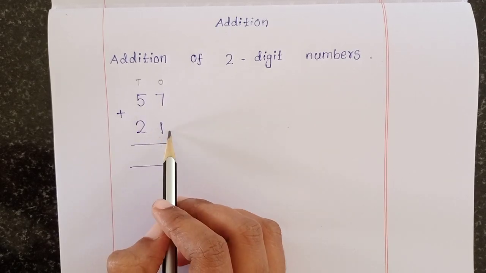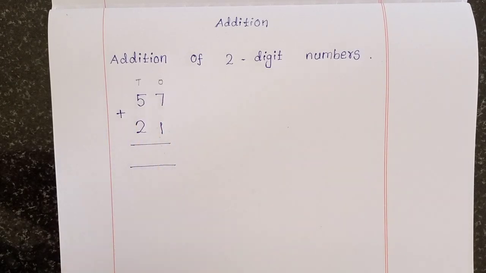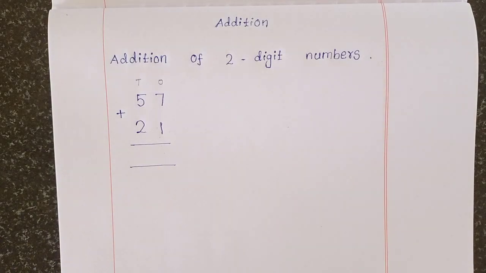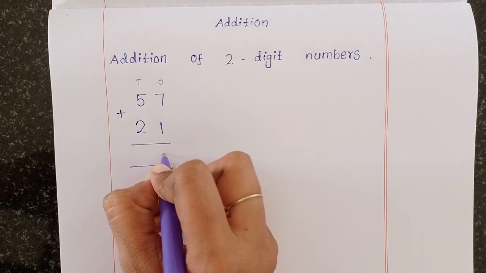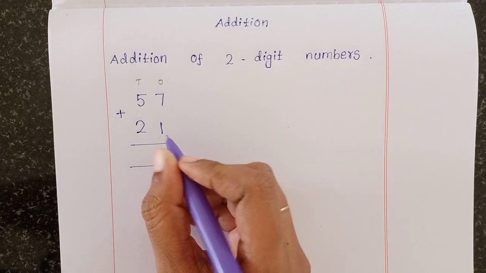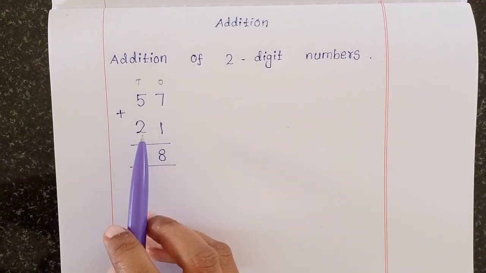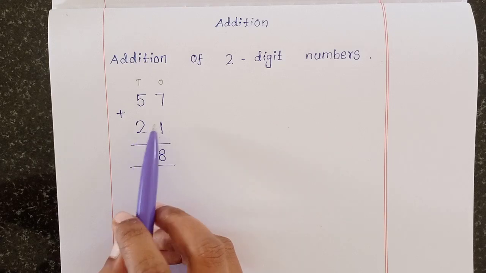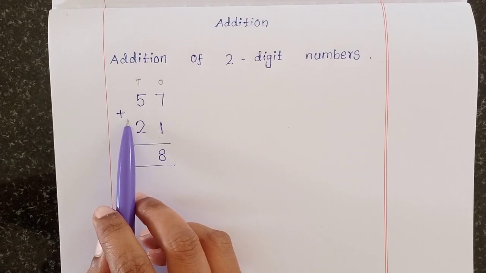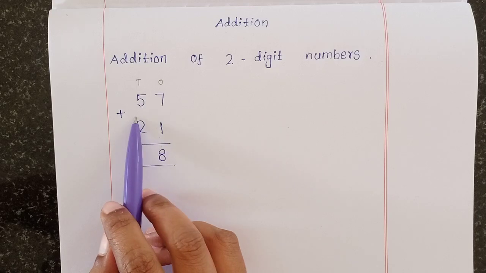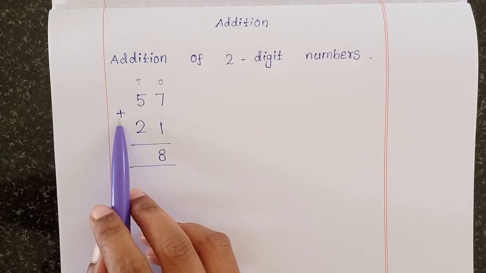7 plus 1. All of you listen. 7 plus 1 is 8. Then 5 plus 2. Now add the tens column. 5 plus 2.